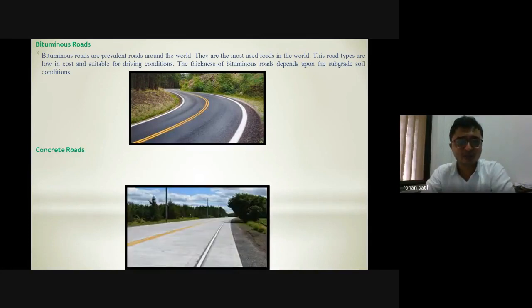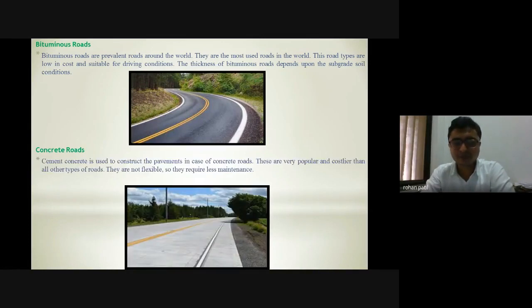In case of concrete roads, they are made up of cement concrete. But the problem with this road is that it offers more reflection during daytime. So there might be chances that drivers' eyes may get strained due to higher reflections of this road. But they offer good reflections during night. So during night, cement concrete roads are most suitable.